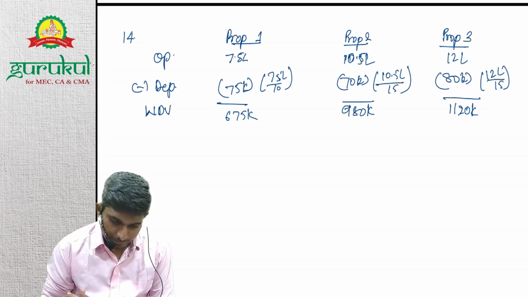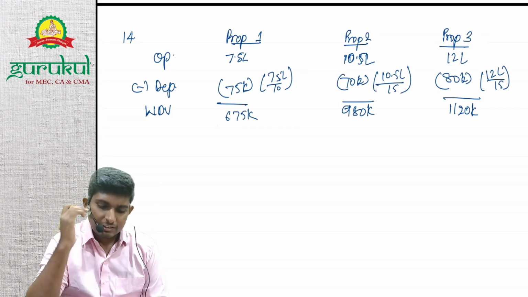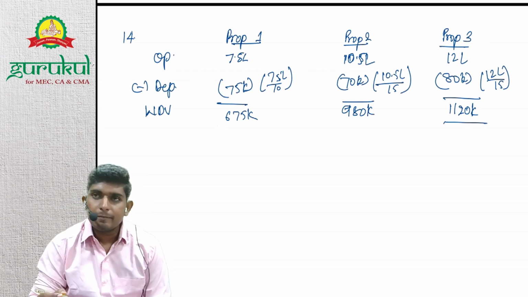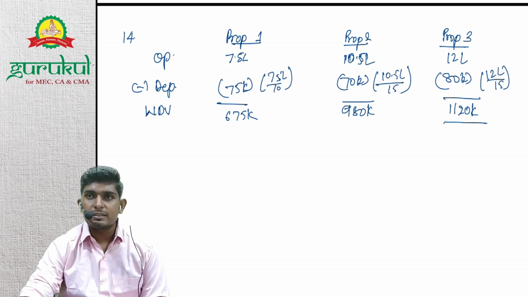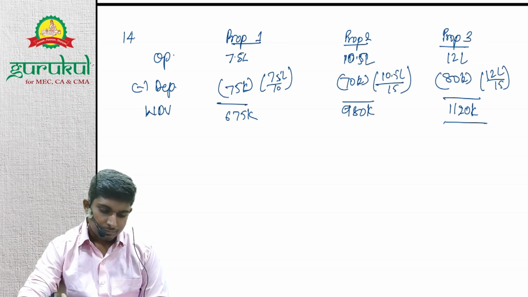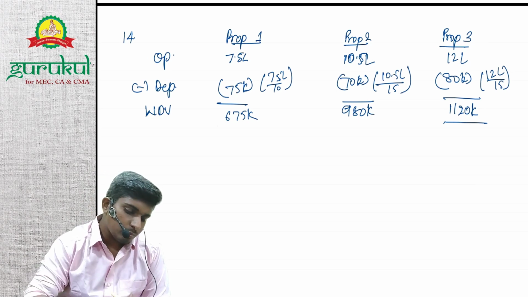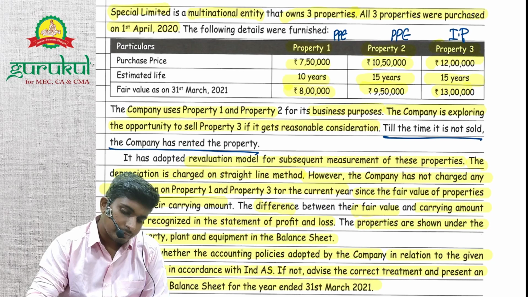Next, property 3 is investment property and we will leave it here, right? We won't follow the revaluation model for property 3, right? In case of property 1 and 2, we will check for revaluation, right?